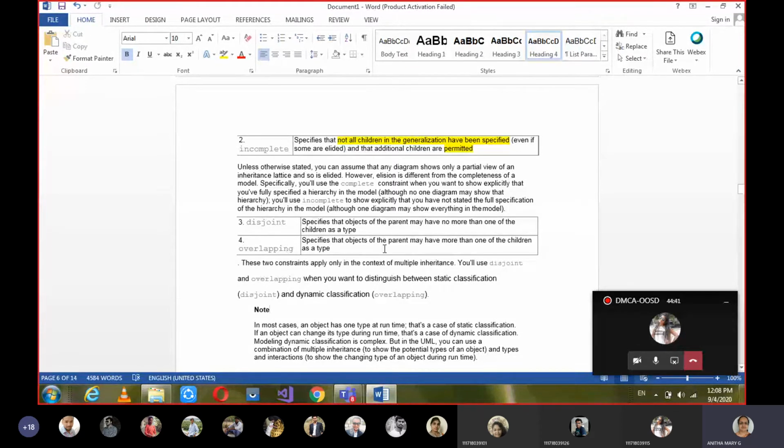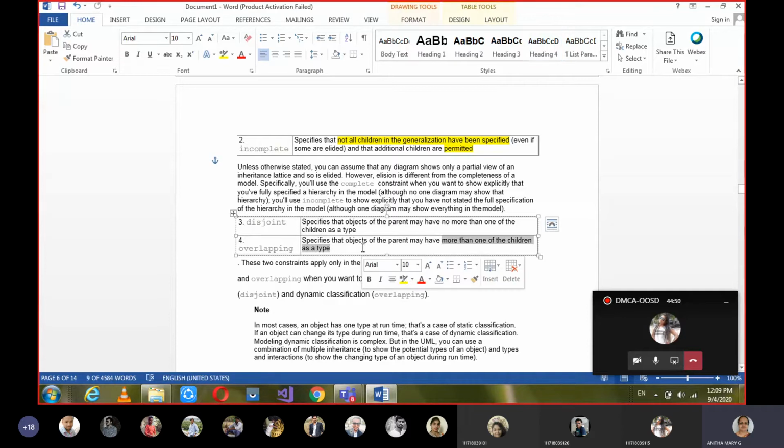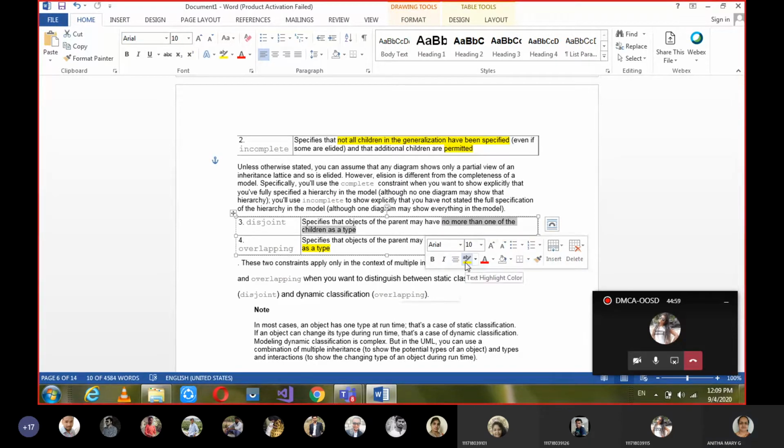It specifies that an object of the parent may have more than one of the children as type. So that is the difference here. In disjoint, no more than one of the children as type, but in overlapping, more than one of the children as type. Okay.